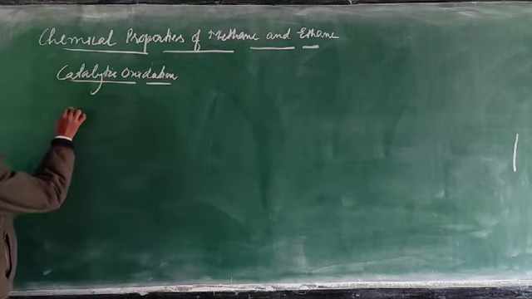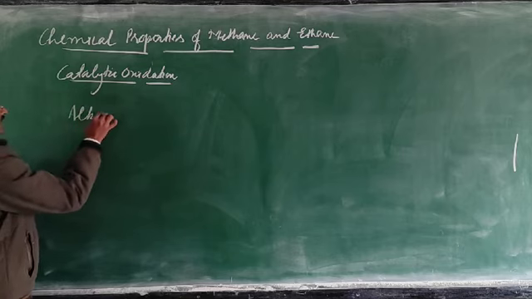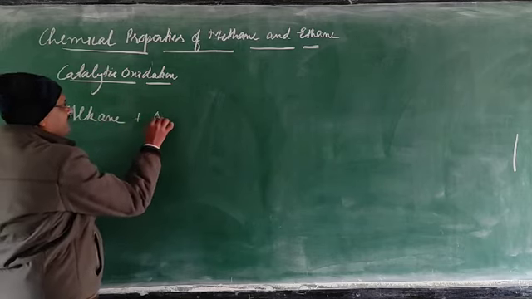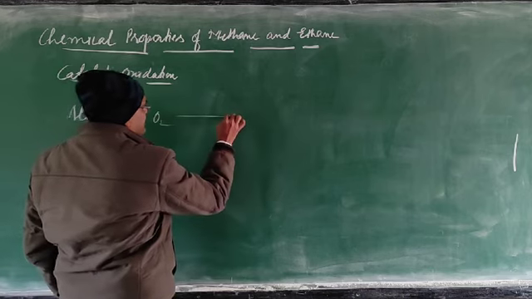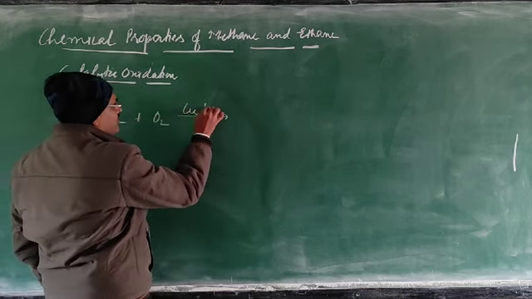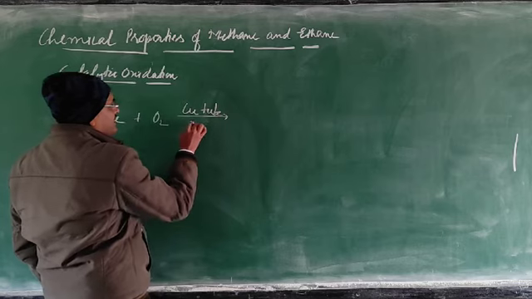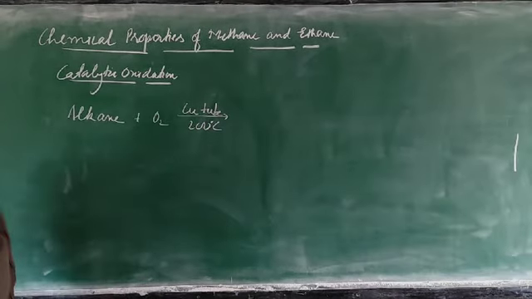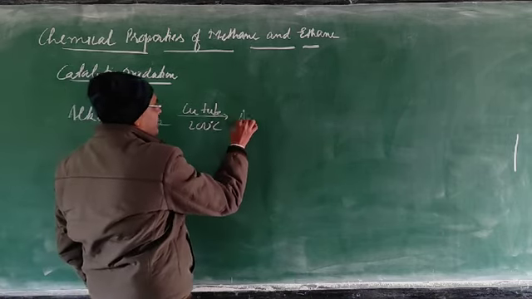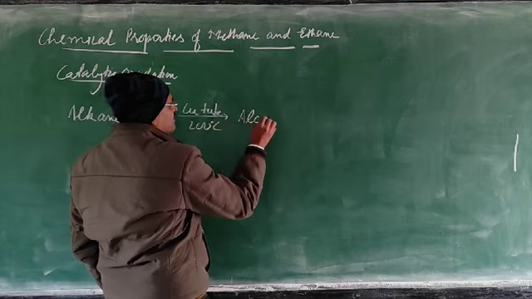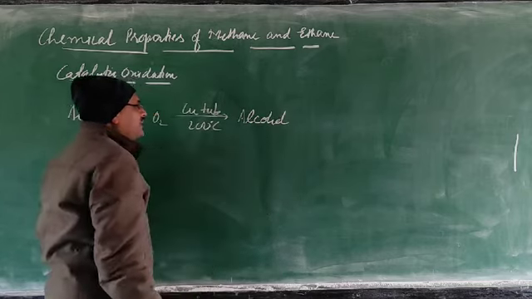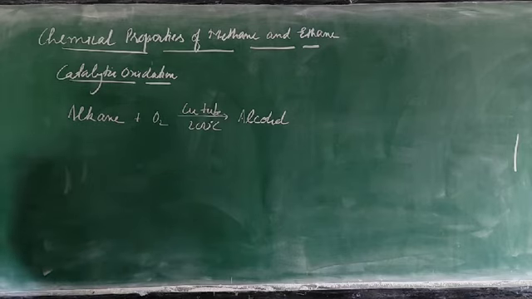So if you take alkane, meaning methane and ethane, it combines with oxygen in the presence of copper tube, and a temperature of 200 degrees Celsius is taken. When this alkane, methane or ethane, is oxidized, that will give the corresponding alcohol.